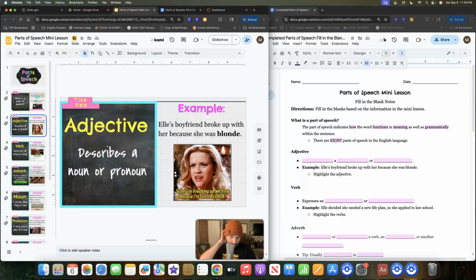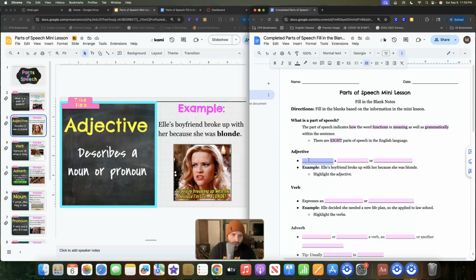Now, our first one is one of the ones that we are usually pretty good with. Adjectives describe a noun or a pronoun. Now, we'll talk about pronouns here in a second. Pronouns are tricky, but they reference back to nouns. So, for example, Elle's boyfriend broke up with her. That's a pronoun. Who's it referencing? Elle, because she, that's a pronoun. Who's it referencing? Elle again. Okay. But blonde here is what's describing Elle, right? Blonde is what's describing Elle.